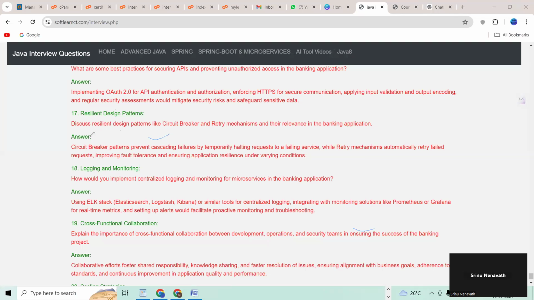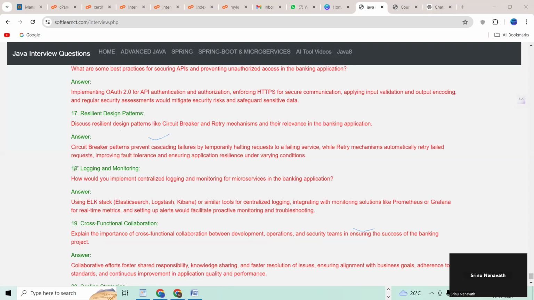Resilient design pattern. Discuss resilient design patterns like a circuit breaker and a retry mechanism and their relevance in the banking application. Next question, logging and monitoring. How would you implement centralized logging and monitoring for microservices in the banking application?